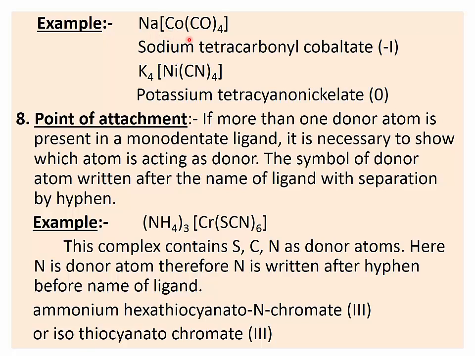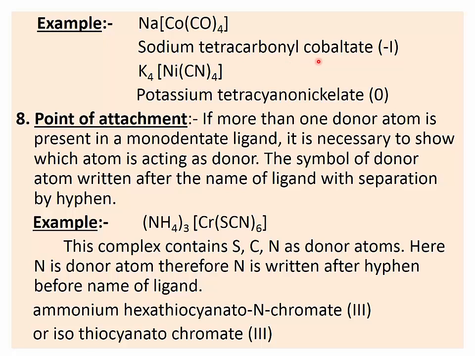See, this is sodium and this is cobalt. Cobalt is coordinated with 4 carbonyl ligands. How to write its name? Outside the square bracket there is sodium, therefore the name of the positive ion, sodium, is written. Then 4 in number of carbonyl, therefore tetracarbonyl.